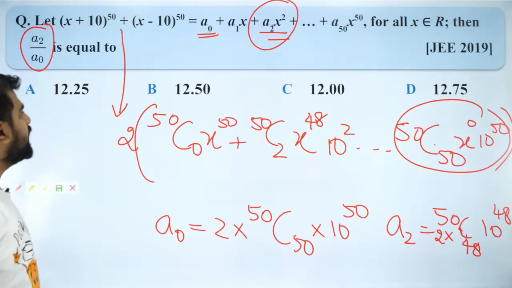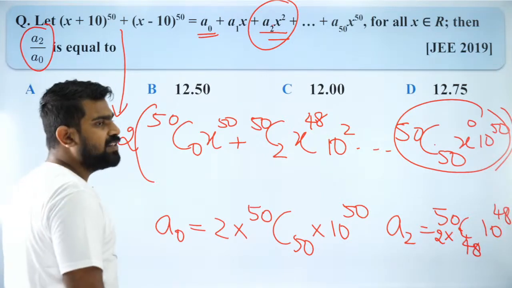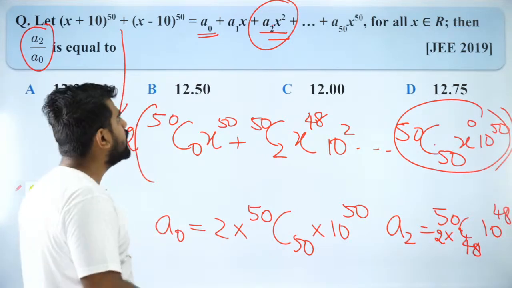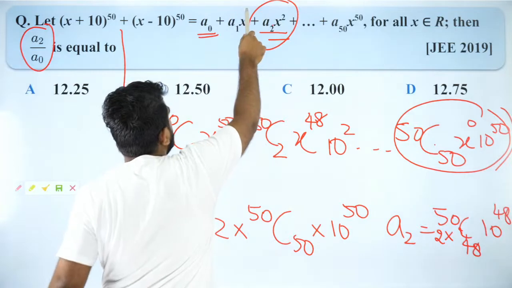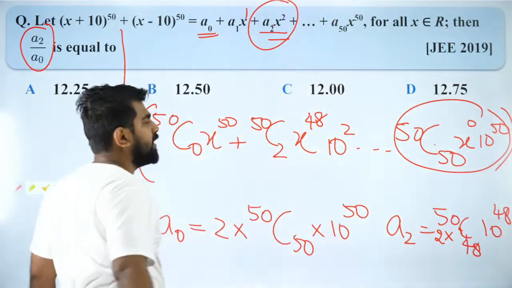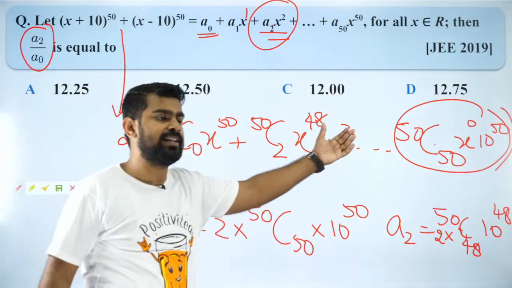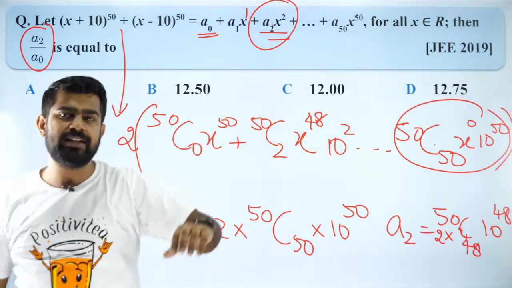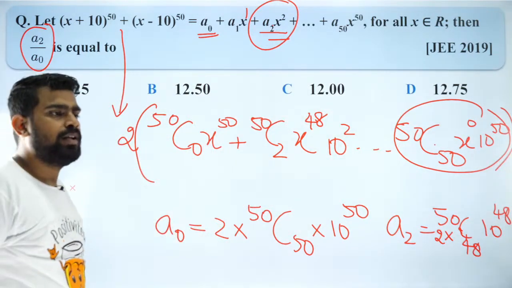Why do you want that, Kirito? Because I think A1 will be 0. So you cannot do that, na? Because there is no coefficient of x power 1. The x power 1 term is not there, right? So you are enforcing it. That is not correct. Got it?